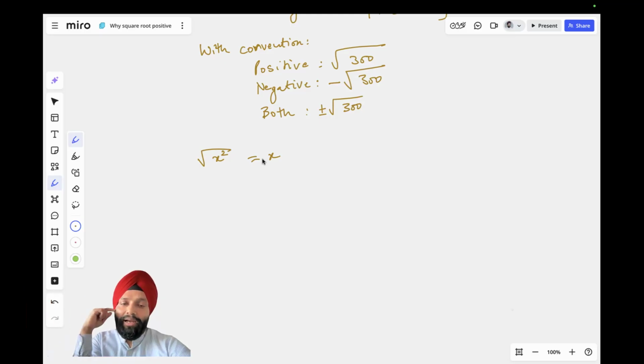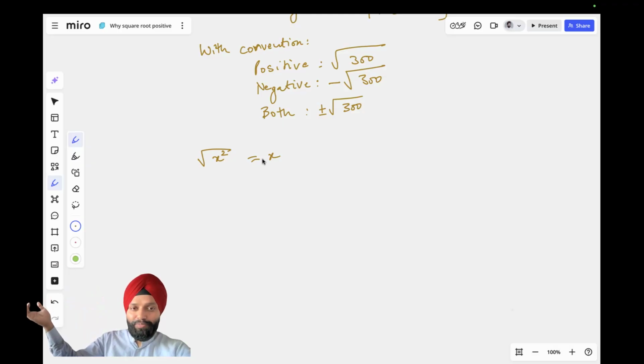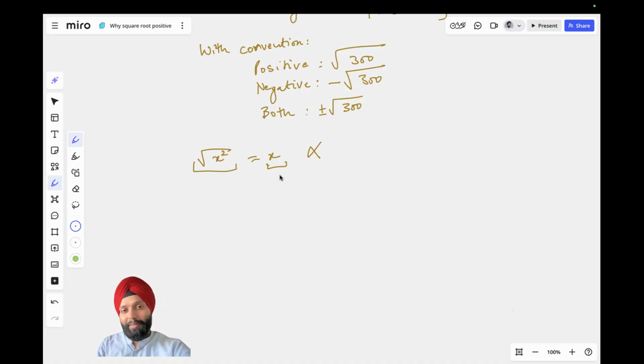No, no, x is a variable, right? It can be equal to some negative number also, right? And let's say if x turns out to be something negative, then we are violating the convention that the square root is always positive. So this is not correct.